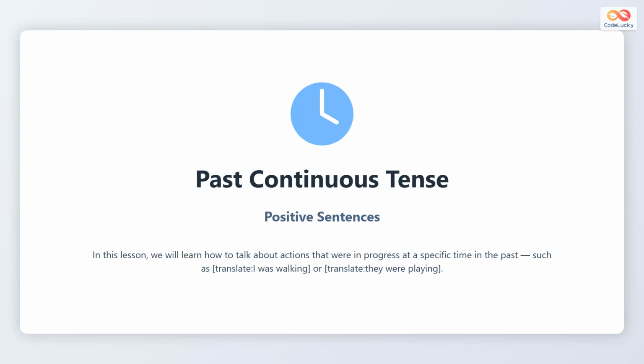The past continuous tense describes actions that were happening at a specific time in the past. It is used when you want to show that something was in progress. For example, I was walking or they were playing. It helps express what was going on around a certain moment in time.